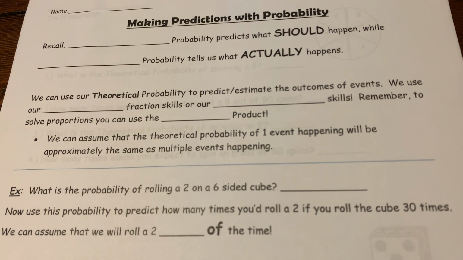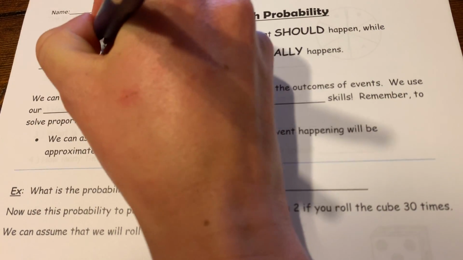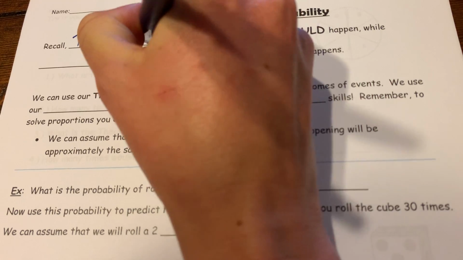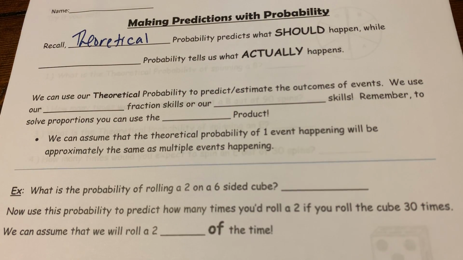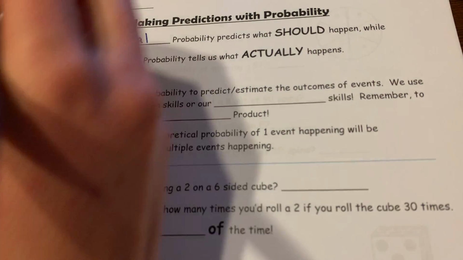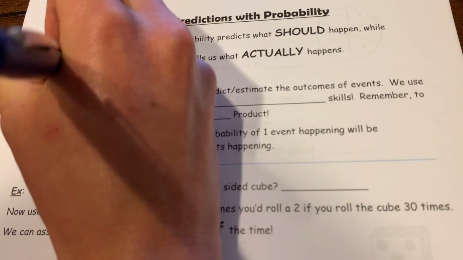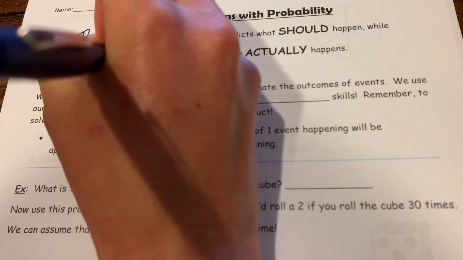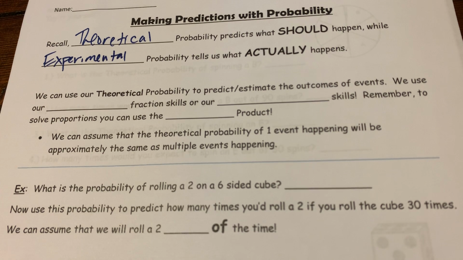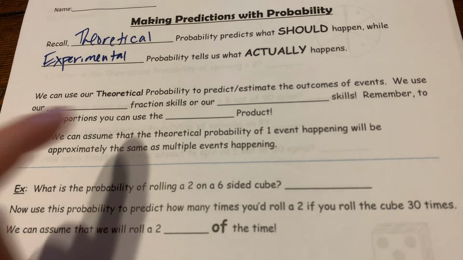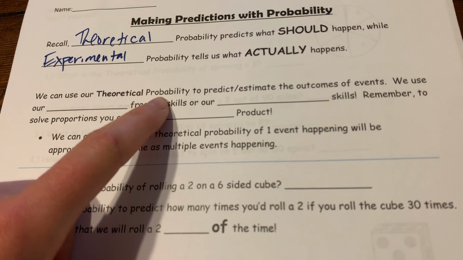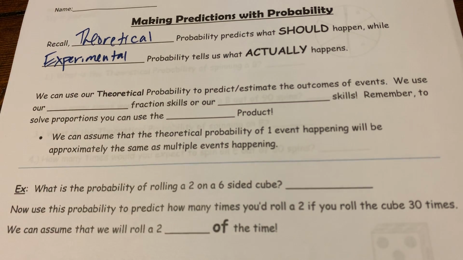Hey, sixth graders, we're going to take a look at how we can use probability to make predictions about things that could potentially happen. So recall, theoretical probability tells you mathematically what should happen, while experimental probability tells you what will actually happen.